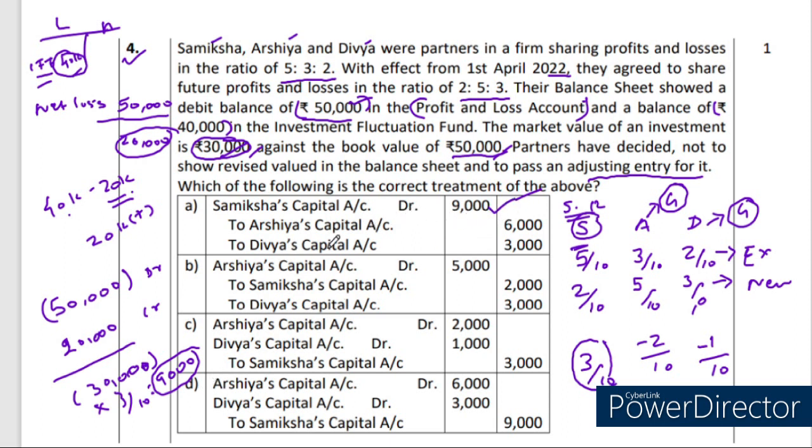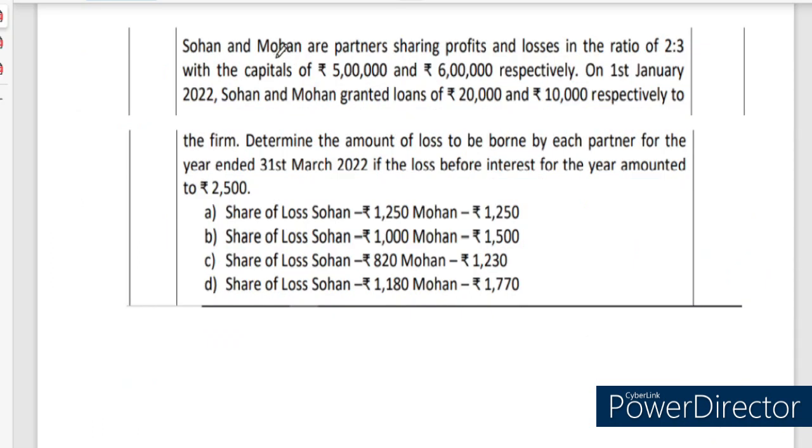So the negative figure has been debited for partner Samiksha, 9,000 rupees debited, and as per their gaining ratio of 2:1, 2 by 3 of 9,000 for Arshaya and 1 by 3 for Divya. So 2 by 3 will be 6,000 and 1 by 3 will be 3,000, to be credited because it is a negative figure. So this is the necessary adjusting journal entry.